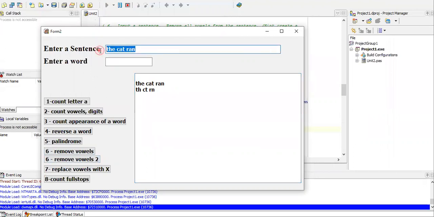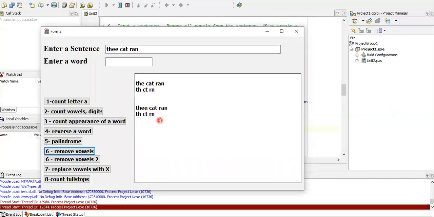So let's change this to the cat ran. Remove vowels. You can see both the E's are removed, the A as well as the next A. That is because if it was not a vowel, we added it to the new sentence. So if it's not a vowel, we add to the new sentence. That's how you get your new sentence.